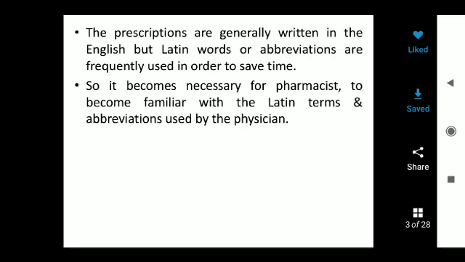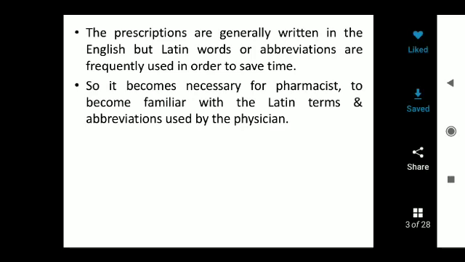Coming to another type of prescriptions, some hospitals maintain different types of prescriptions: prescriptions for general practice, prescriptions for inpatients, and a separate prescription for outpatients. So some hospitals are maintaining private prescriptions.